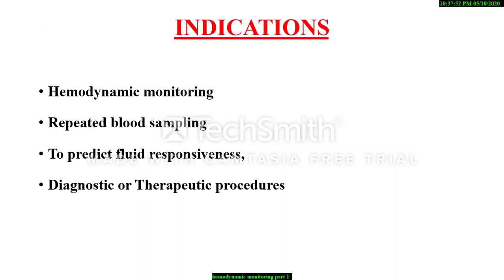Arterial line is indicated in hemodynamic monitoring, especially in acutely hypertensive or hypotensive patients, in patients on vasoactive drugs like vasodilator or vasopressor drugs, and especially in septic shock patients. It is also indicated in those patients who require repeated blood sampling, like ARDS patients on mechanical ventilator, evaluation and management of acid base disorder, and in patients with limited vascular access.